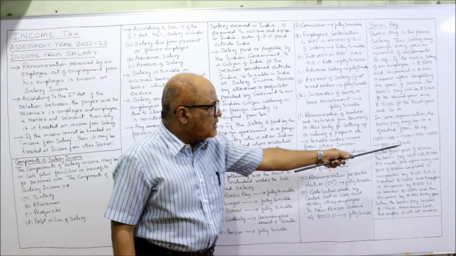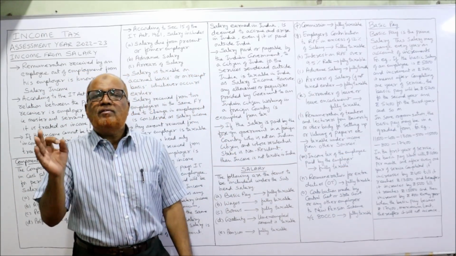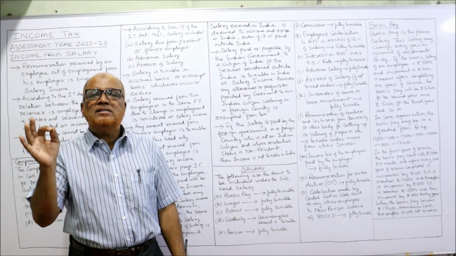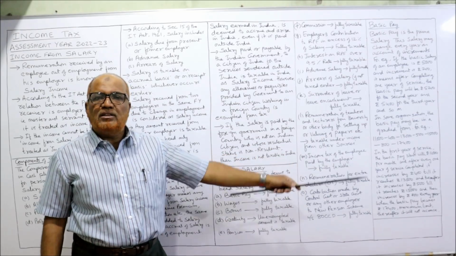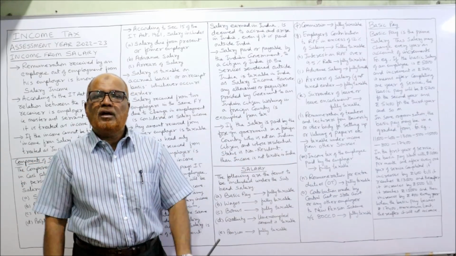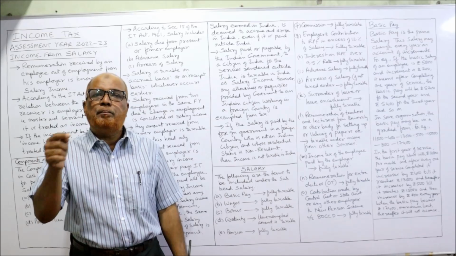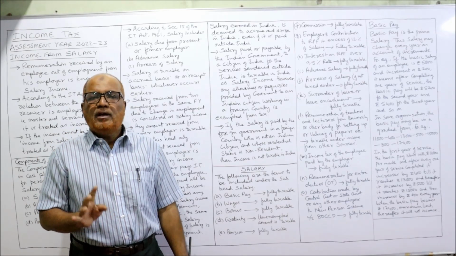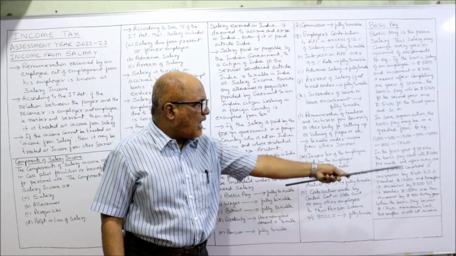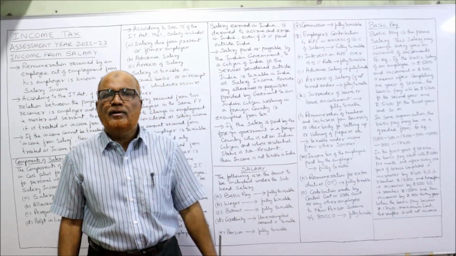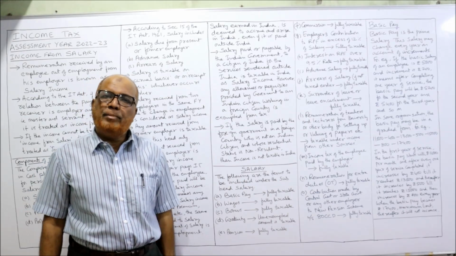It will go up to 17,400. 17,400 is the maximum limit of basic. After reaching this 17,400, no more increments are there until and unless the pay scale is revised. If the pay scale is not revised, then there is no increment after 17,400. This is the meaning of the term basic pay.